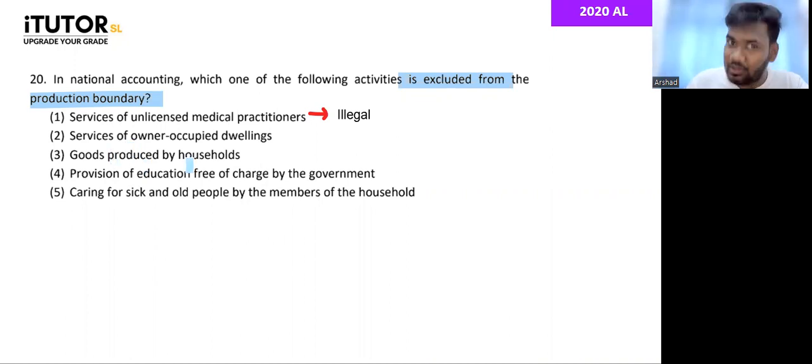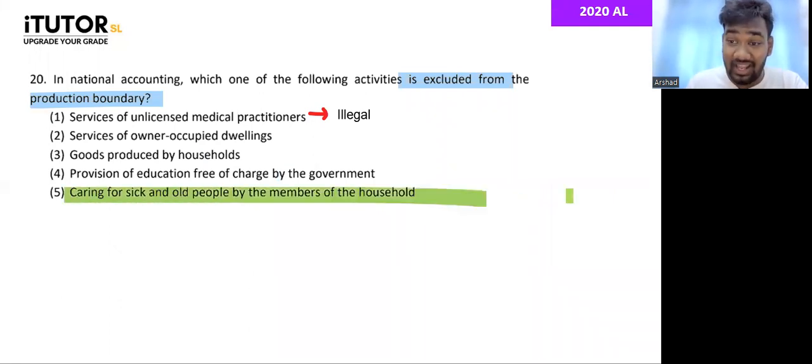Goods produced by households are included, guys. Let's say you grow vegetables in your garden, do some handmade products, or you sew some clothes for yourself, included in GDP. Provision of free education by the government, yes, that is government expenditure, right, included. But the fifth one, caring for sick and old people, this is not included. Why? This is a service provided by households for themselves. Usually services provided by households for themselves, except this ownership of dwellings part, are not included in GDP.